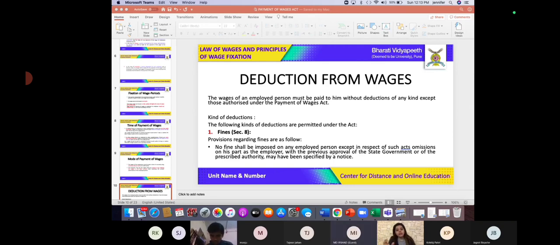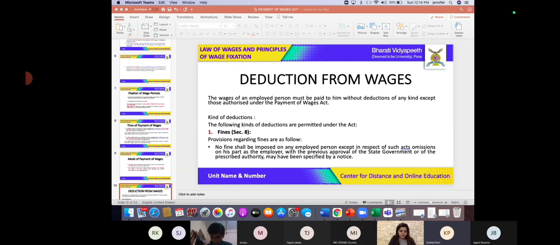Now, deductions can be in the form of fines. It can be in the form of penalties as well. And we have studied that there are certain deductions which are not considered as illegal or which are not considered as deductions at all. Can you give me an example of those kinds of deductions which cannot be said to be deductions at all? Can anyone help me?